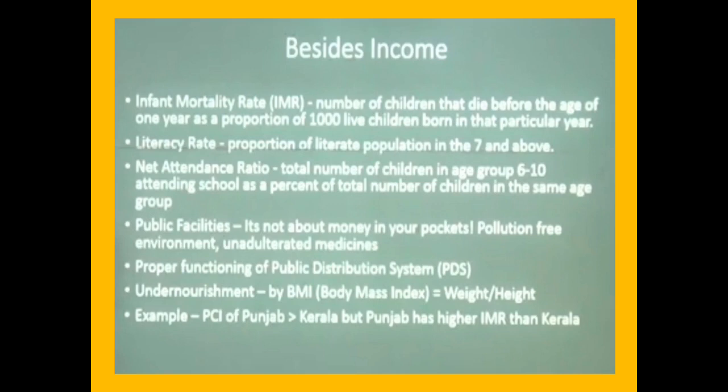per capita income of Punjab is more than Kerala, but Punjab has a higher infant mortality rate than Kerala. Means if we see the per capita income, it is more in Punjab, but if we see the infant mortality rate, it is less in Kerala, which means health status is better in Kerala.